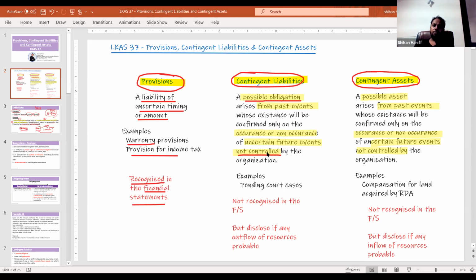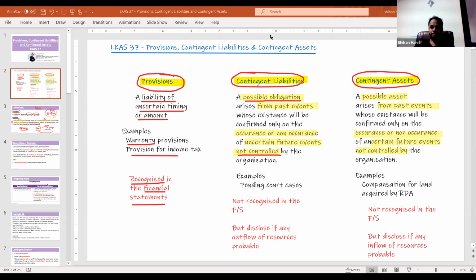Whether it happens or not is decided by a third party. There is no control for the company. Company can't control.